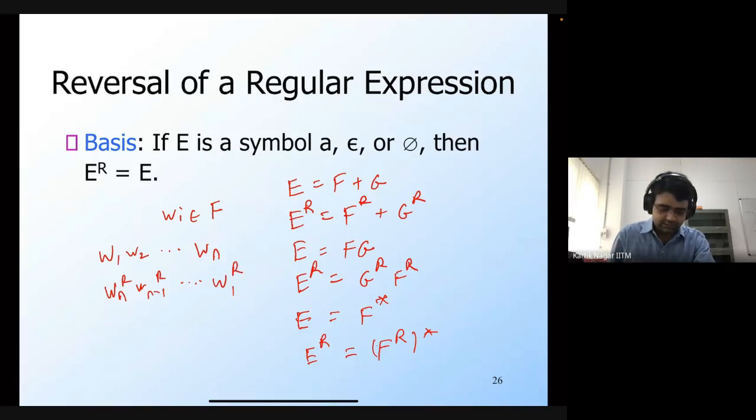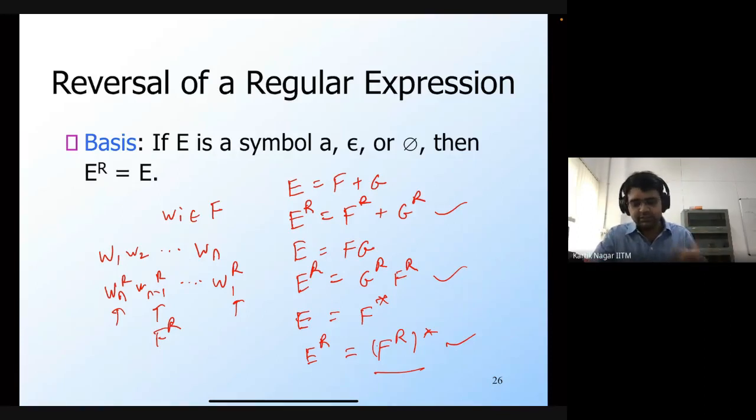But notice that each of these is going to be present in FR. So that's why the reverse is basically FR star. You can again formally prove this. We are informally reasoning here, but you can also formally show that each of these expressions is correct.